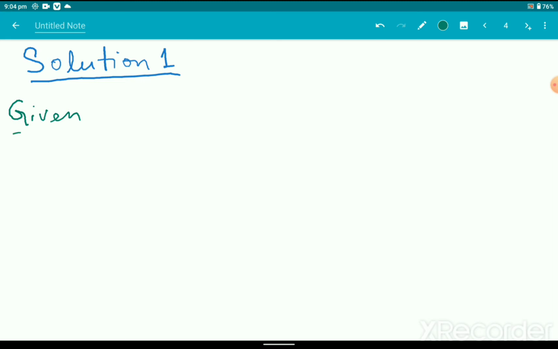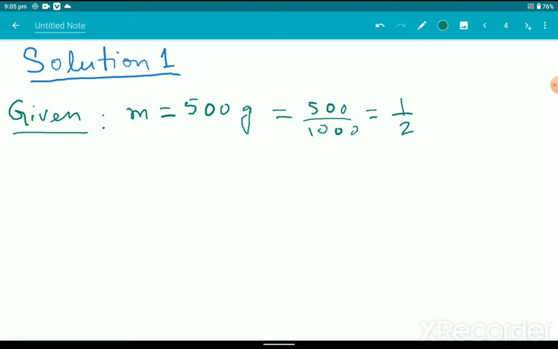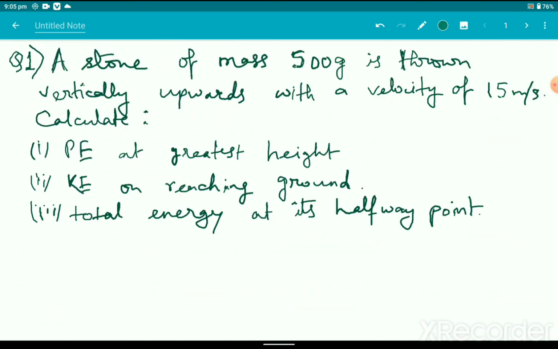So what is the mass of the stone? Mass is 500 gram. If I just convert it into SI units, it will help to solve the problem easily. So it is 500 by 1000. That turns out to be half kg, isn't it? Half kg. And it has been said that the stone is thrown vertically upward with a velocity. So the initial velocity u equals, let us see, 15 meter per second. I think yes, it is 15 meter per second.